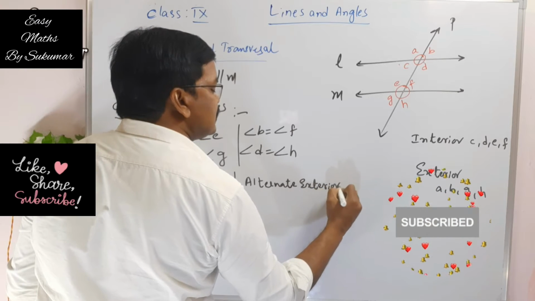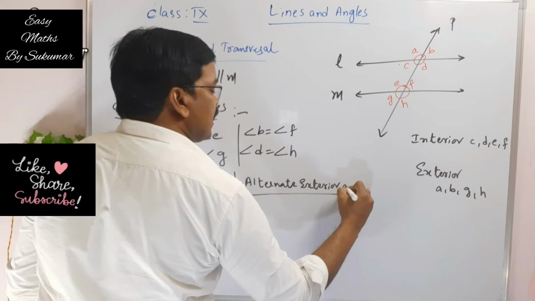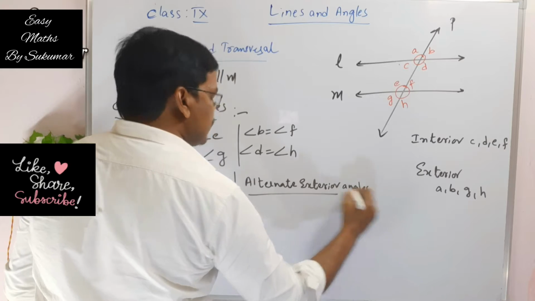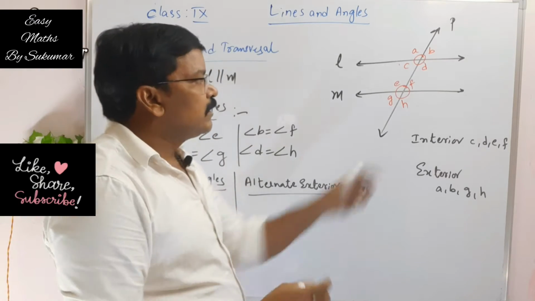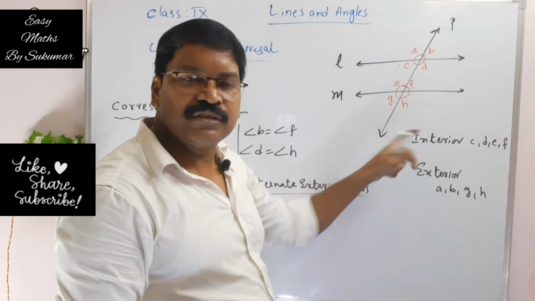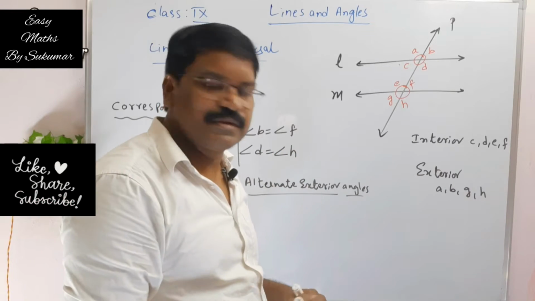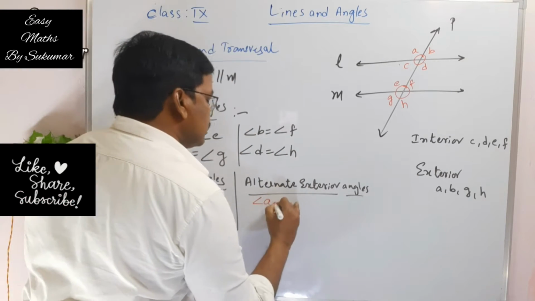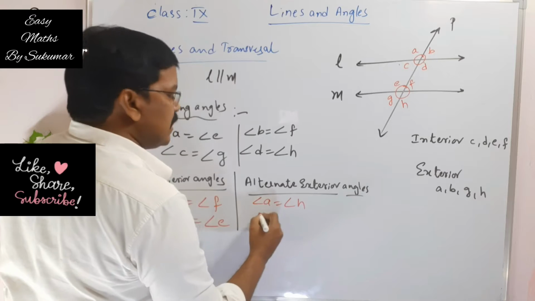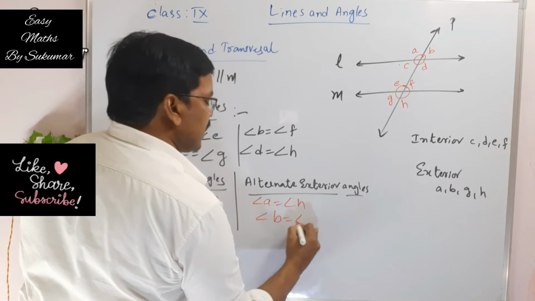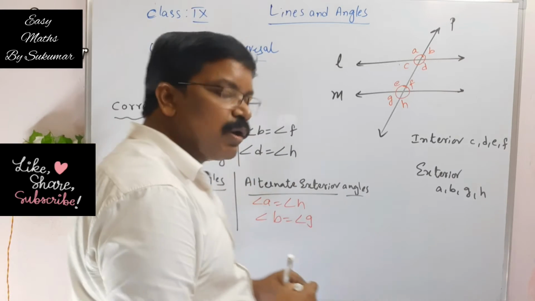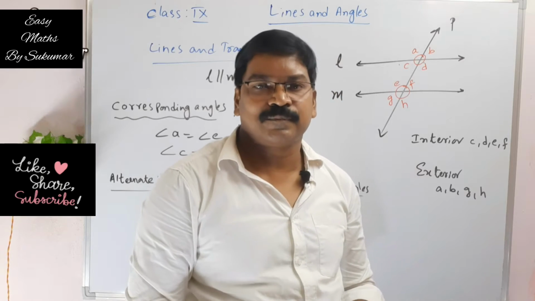Exterior angles. What are alternate exterior angles? Angle A, angle H. They are on either side of the transversal. That means angle A is equal to angle H and angle B is equal to angle G. These are called alternate exterior angles.